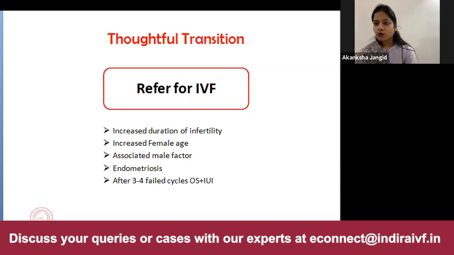Suppose we were doing IUI and we decided to do a laparoscopy in the patient and we see that the patient has severe endometriosis. We have found grade 3, grade 4 endometriosis. Then these patients should also be referred for IVF. And definitely if the age of the female has crossed 38 years or 40 years of age, then she should ideally be referred for IVF treatment.